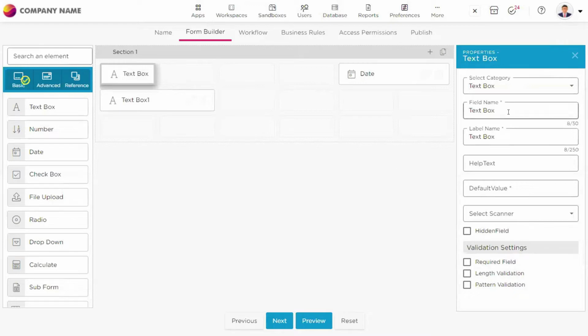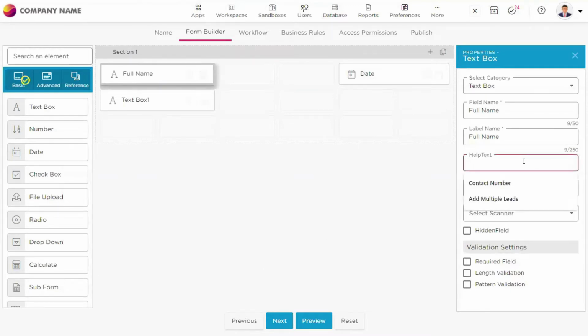One is you want to give a name to the data capturing field. For example, if I want to type a full name of an employee, here you go, you can see the full name, so that the end user will understand that he has to enter the full name. In the same way, there are a lot of other properties as well.